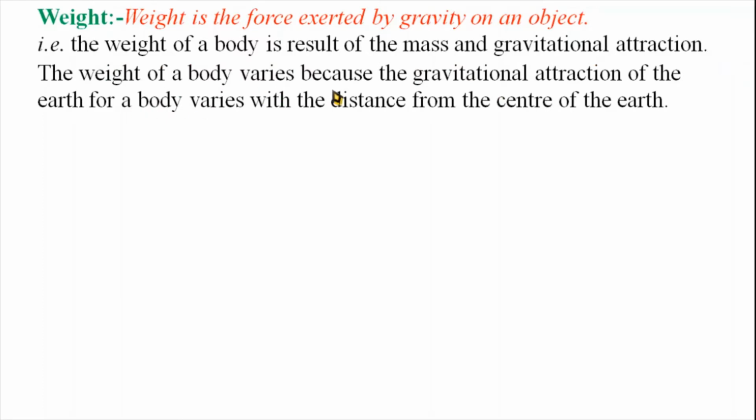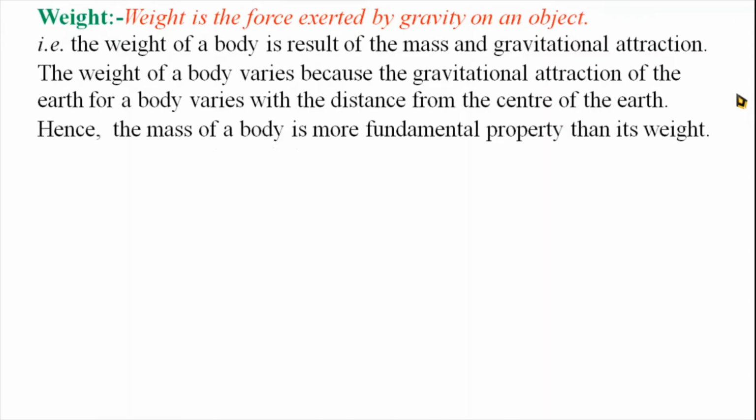The weight of a body varies because the gravitational attraction of the earth for a body varies with the distance from the center of the earth. As the gravitational force changes from the center of the earth, the weight of the body is also changed. So weight is not a constant.